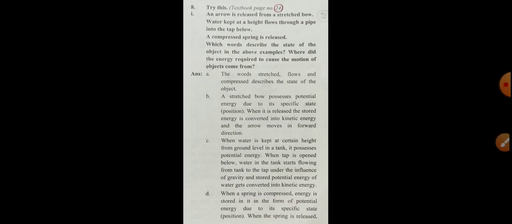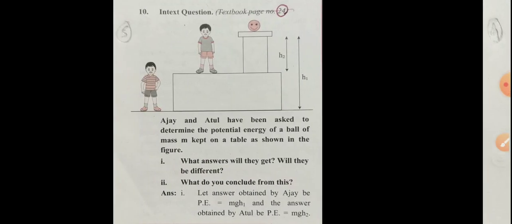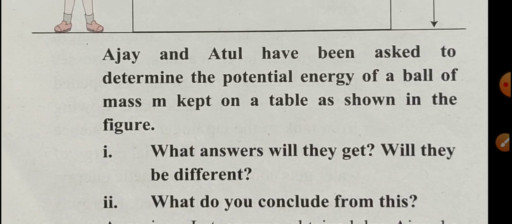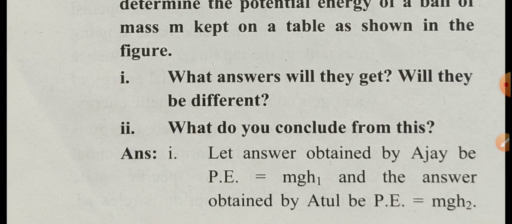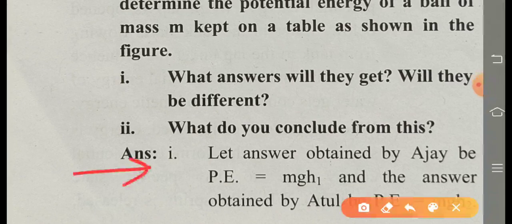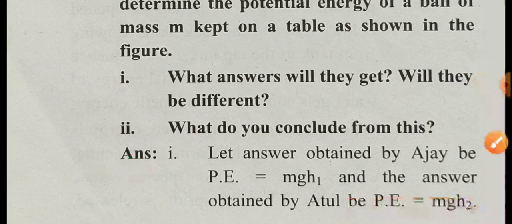All getting? Think about this question. I will give extra explanation. Check the question given for us: what answer will they get and will they be different? Check here. Answer: the answer obtained by Ajay, potential energy equals mgh1, which is considered the first height, and the answer obtained by Atul, potential energy equals mgh2, where the height is the second height, a different height.